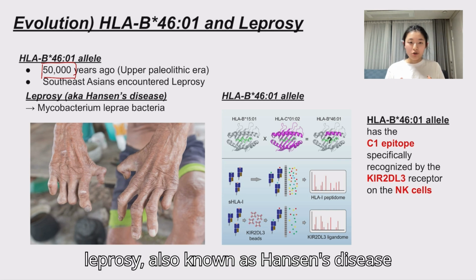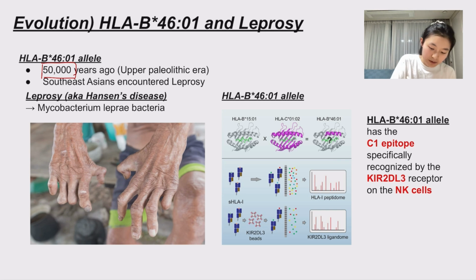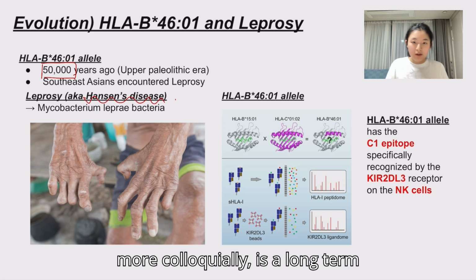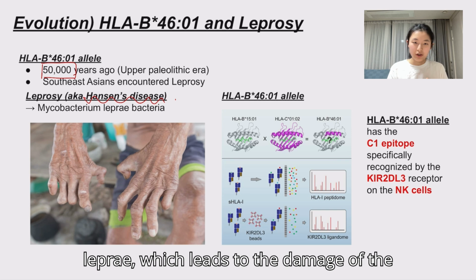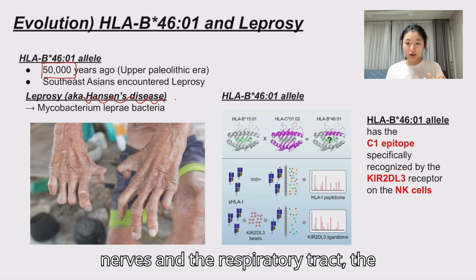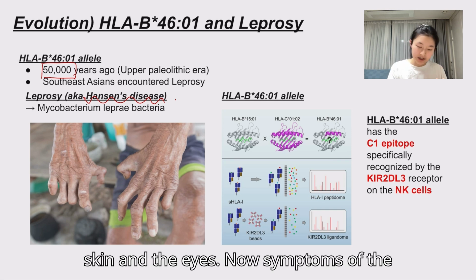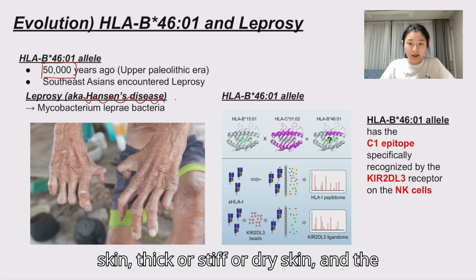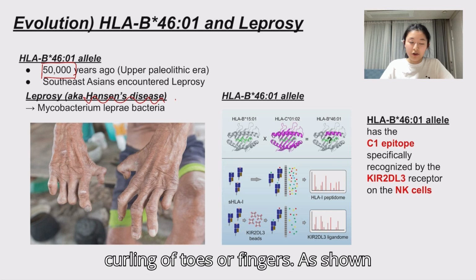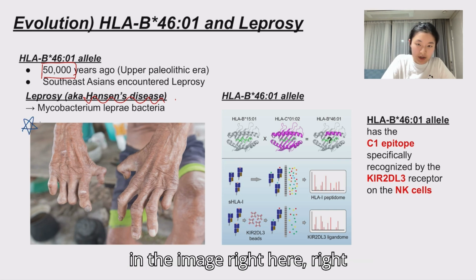Now, leprosy, also known as Hansen's disease, more colloquially, is a long-term infection by the bacterium Mycobacterium leprae, which leads to the damage of the nerves and the respiratory tract, the skin, and the eyes. Now, symptoms of the disease include the discoloration of skin, thick or stiff or dry skin, and the curling of toes or fingers, as shown in the image right here.